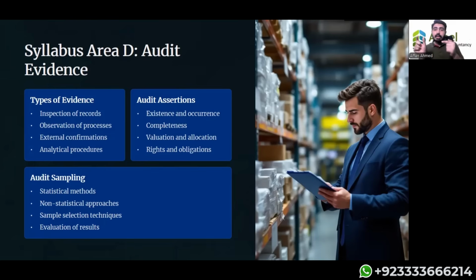Now, checking the financial statements is the final objective. On the way to checking the financial statements, if anything is affecting them, the auditor will be required to check that component as well, and how much it is affecting the financial statements and what will be the impact on the audit report. Now, again, I'm repeating it. The auditor is not responsible for fraud detection or prevention. He is not responsible for compliance with laws and regulations. He is only responsible to check whether the financial statements are giving a true and fair picture or not.